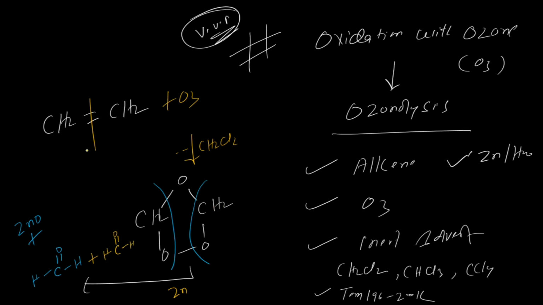So when ethene undergoes ozonolysis, it will form 2 molecules of formaldehyde, or methanal. I hope you understand. I'd like to give you some more questions so your concept will be clear.